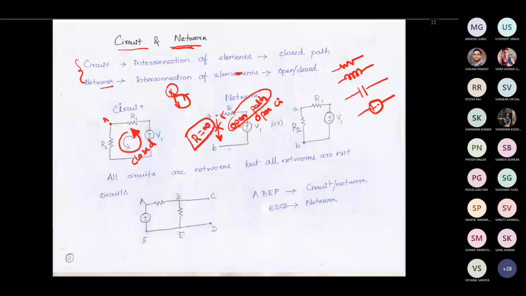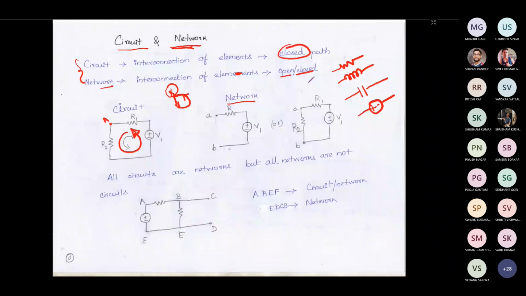Then the network. Why I have given network here is, a network is also an interconnection of elements. It can be either open or closed, but the circuit should always be closed. So you can consider both these as networks. It can be open like this.